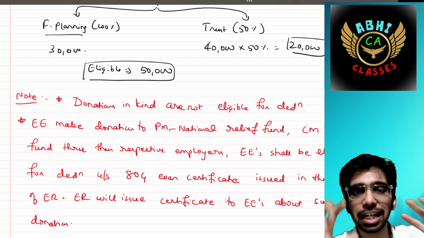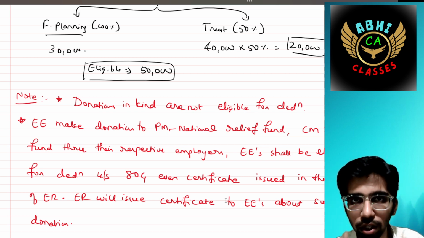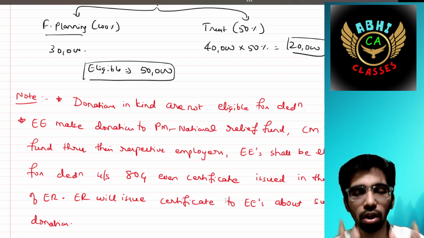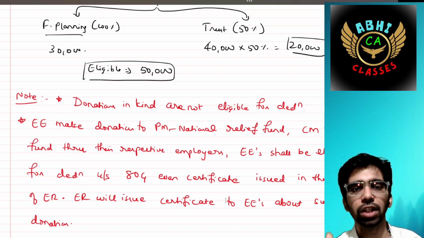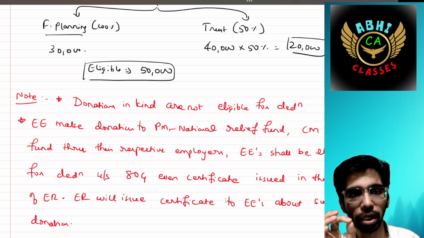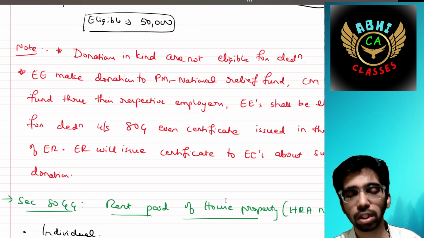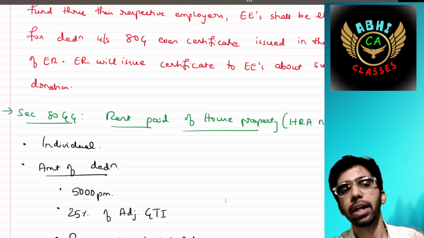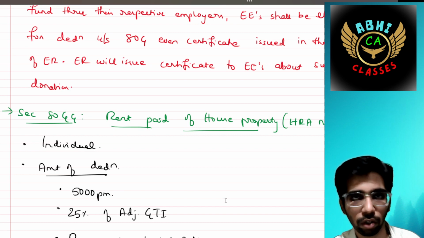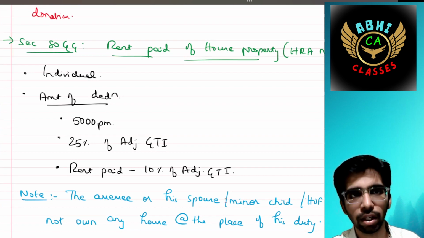Though it is treated as he is eligible for that, employees are eligible for the deduction under section 80G. Even if the certificate is issued in the name of the employer, because it is his money, the employer should issue the certificate to employees about such donations made by the employer to the respective fund. Okay, super.